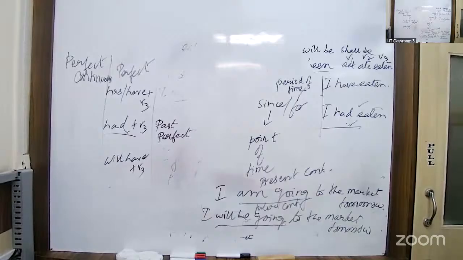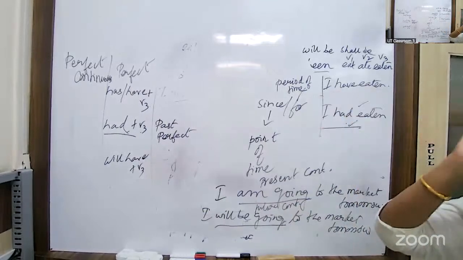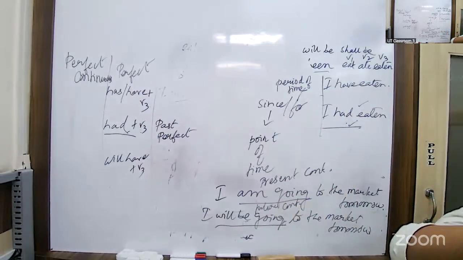Okay, fine. Remember these two things. One is with the help of ing and the other one is with the help of the base form of the verb, simple present. In both ways, we can at times, not always, refer to the future also. The tense remains present, but the meaning refers to the future. Okay, so that is used in English.